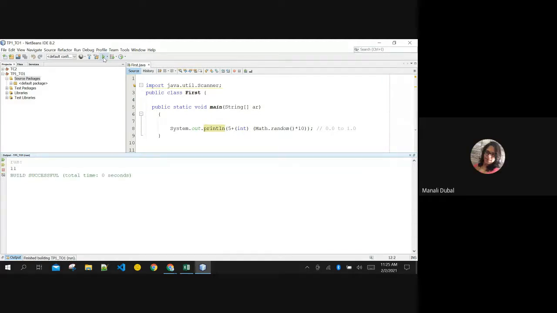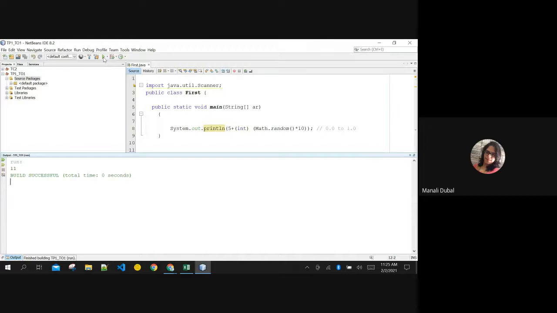Okay. But see, it is just adding 5. Yes, I'm just adding 5. So the range will be from 5 to 10. 5 to 10. I'm even getting 11 here.